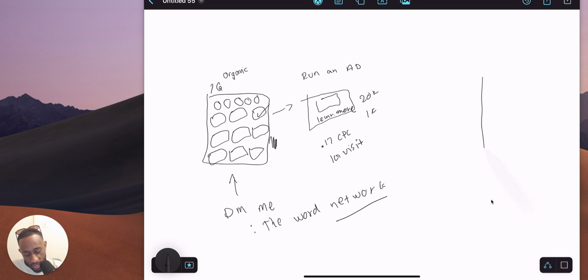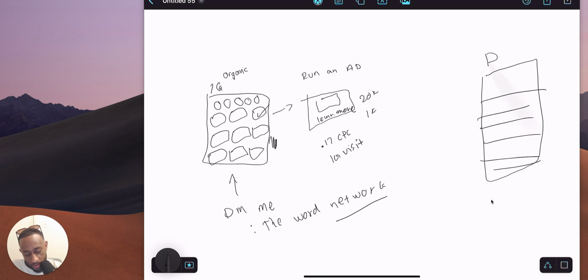So then I go to my DMs. You're going to see all these people here. Imagine this is my DM. And all these people are saying network. These are inbound DMs, right? All these people are inbound DMs. They're all saying network, right? These are all people like Bob, Bill, Jane. These are just people in your DM saying network who are interested in what you help with, right?